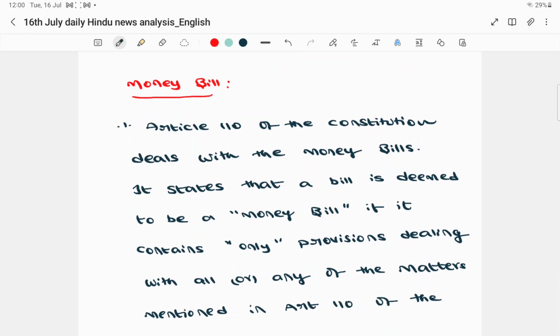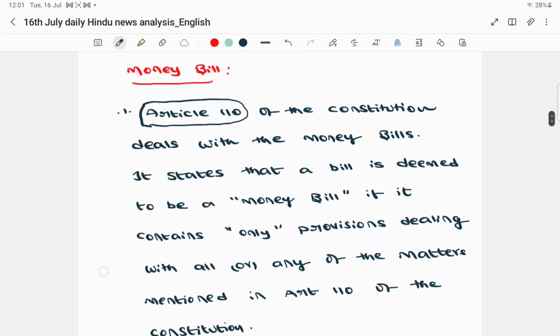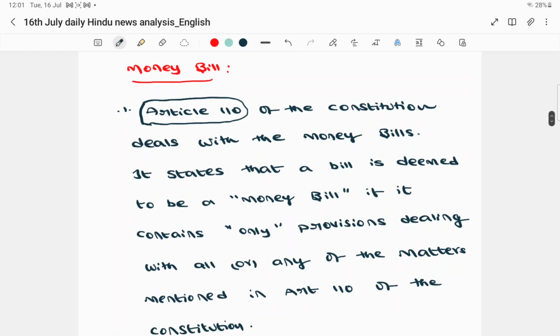Now, what is a money bill? That's the first question you have to ask. To understand a money bill, you need to be aware of one important article, Article 110 of the Constitution, because Article 110 deals with money bills.